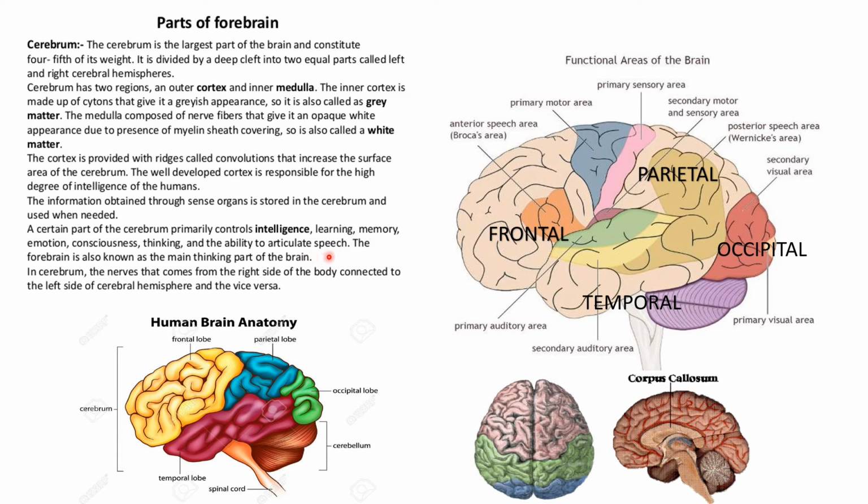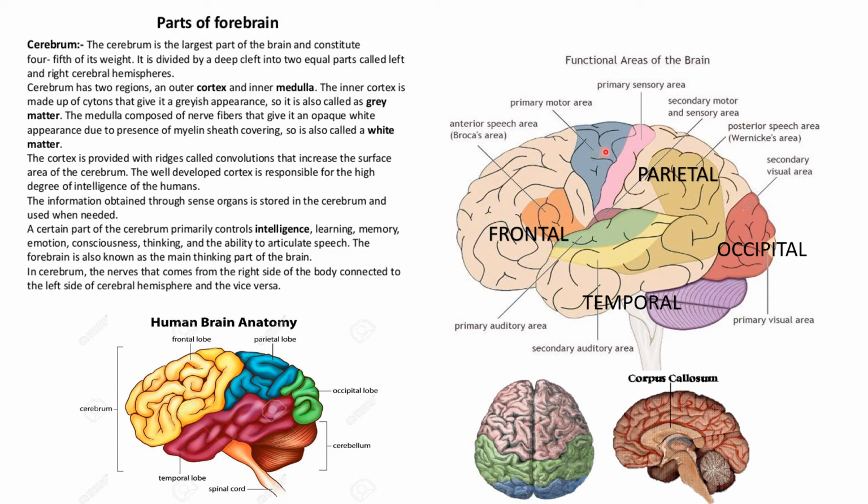Now there are four lobes: frontal, parietal, occipital and temporal. The frontal lobe is mostly concerned with the motor area. There is something known as Broca's area, which helps in translating speech. So it helps in making speech.